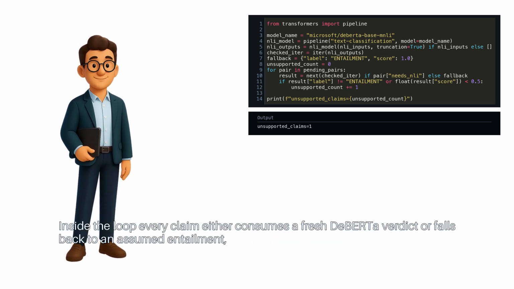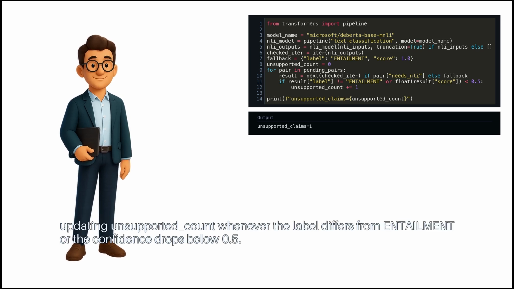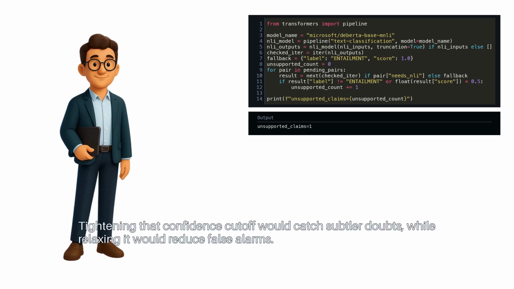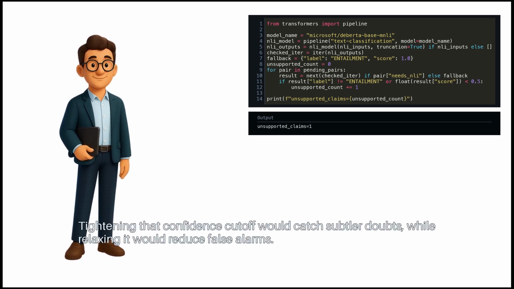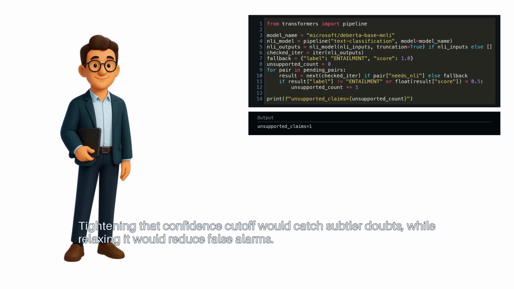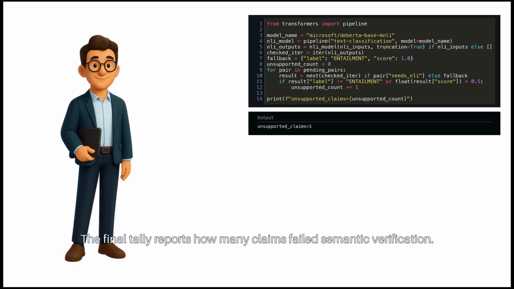Inside the loop, every claim either consumes a fresh DeBERTa verdict or falls back to an assumed entailment, updating unsupported count whenever the label differs from entailment or the confidence drops below 0.5. Tightening that confidence cutoff would catch subtler doubts, while relaxing it would reduce false alarms. The final tally reports how many claims failed semantic verification.